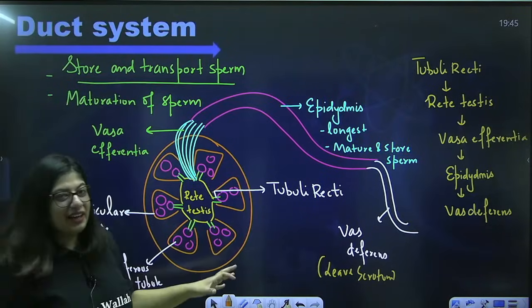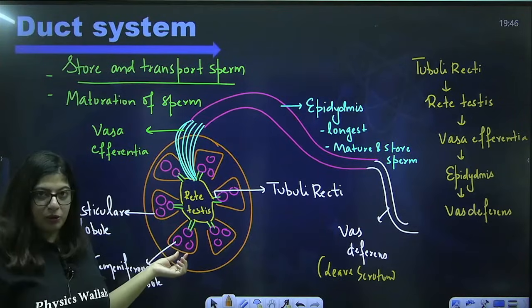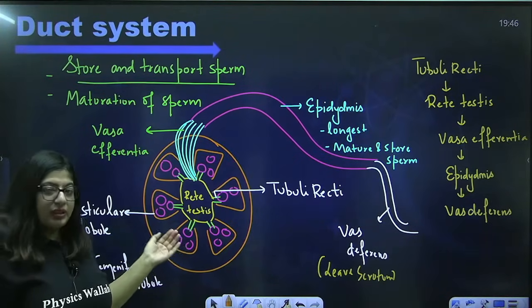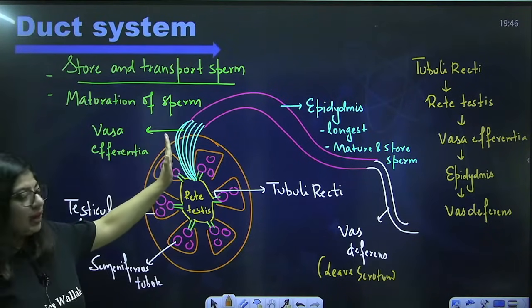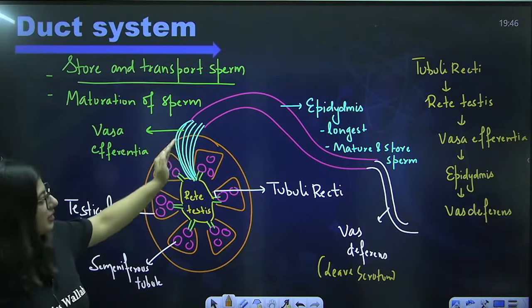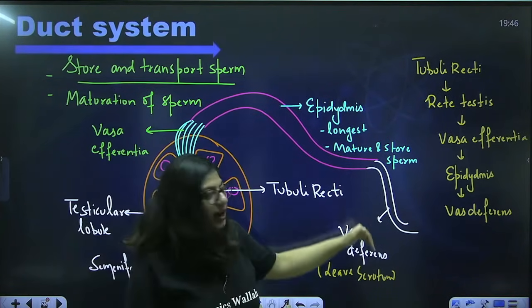You can see here, the transport starts from the seminiferous tubule. From the seminiferous tubule, the sperm enter the tubular recti, then rete testes, then vasa efferentia. The vasa efferentia leave the testes, enter the epididymis, then enter the vas deferens.